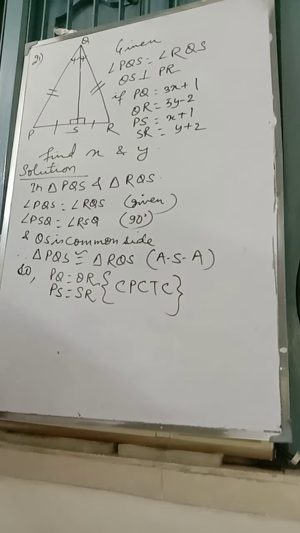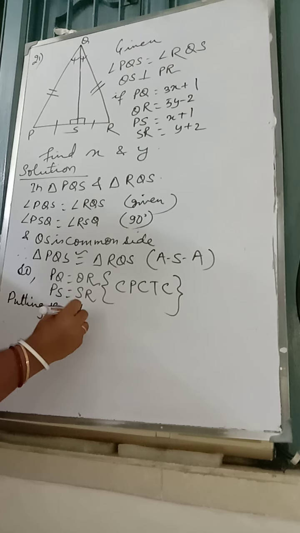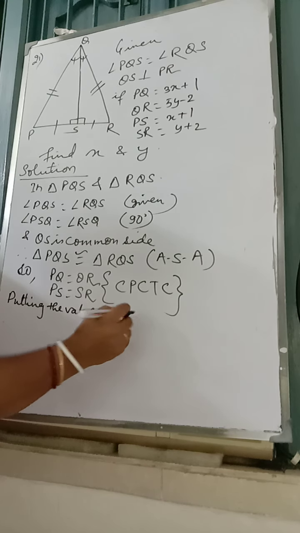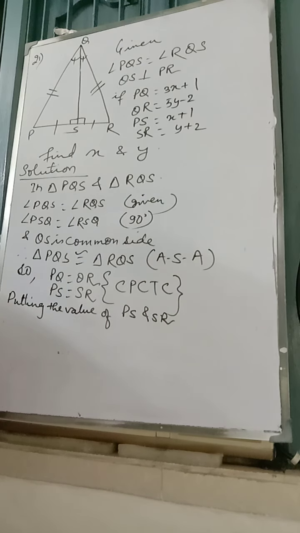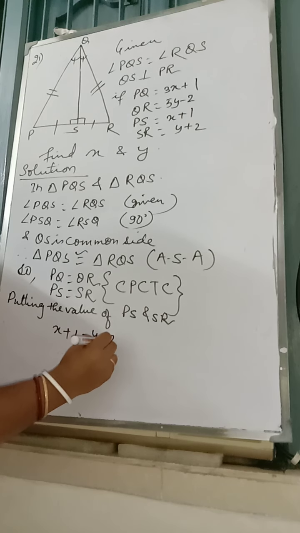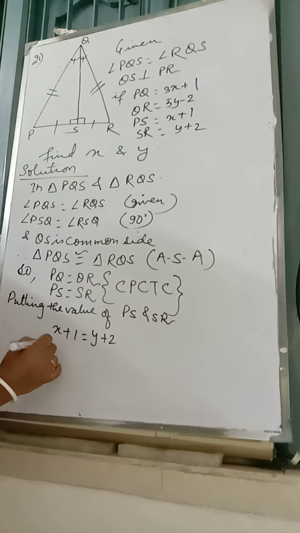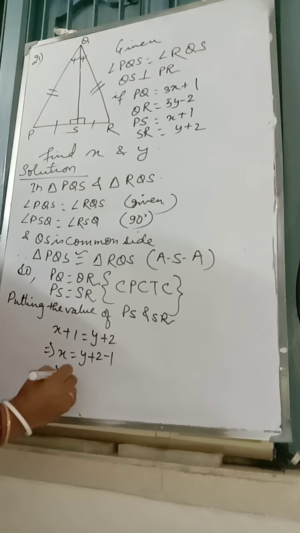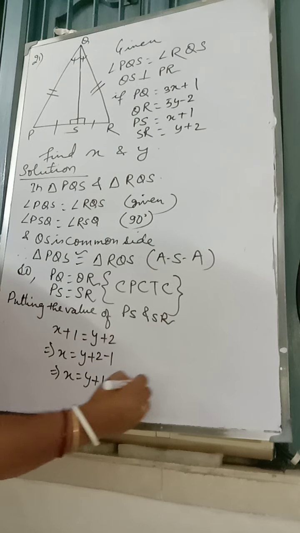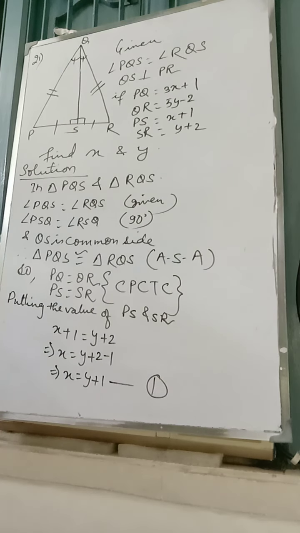Now again, we have the value of PS and SR. Putting the value of x and y in PS and SR. Okay, PS we had x plus 1 is equal to y plus 2, or x is equal to y plus 2 minus 1, or x is equal to y plus 1. This is number 1 we got.